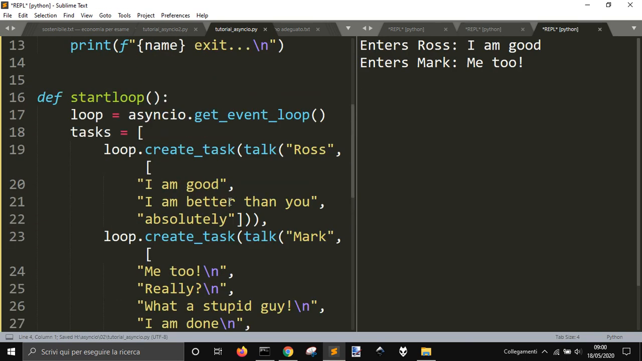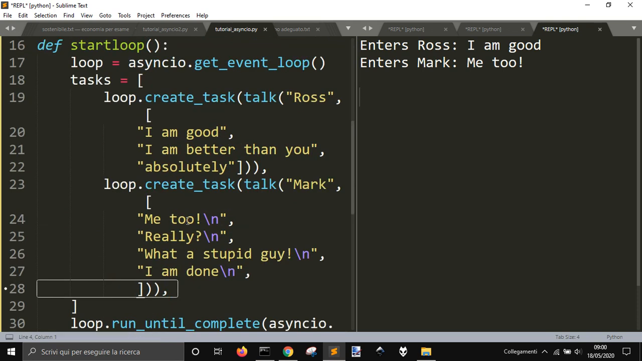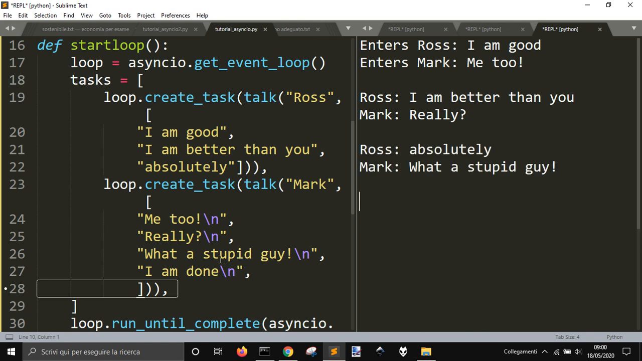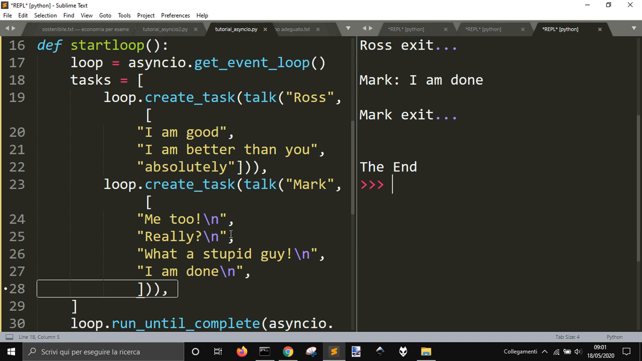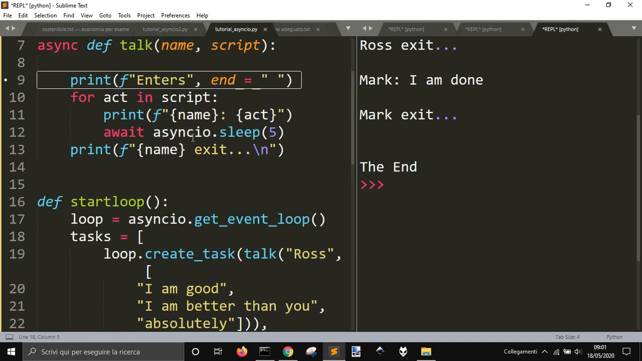So let's see it again. The first 2 sentences, "I'm good" and "me too", with different names, and then "better than you", "really", and then "absolutely", "stupid guy". Now this is finished, so it will go out of the loop and print "Ross exit", sorry, then we'll say "Mark I'm done", and then also the second loop finishes, and so it says the name. The second loop is Mark's loop, and so it says "Mark exit", the end.